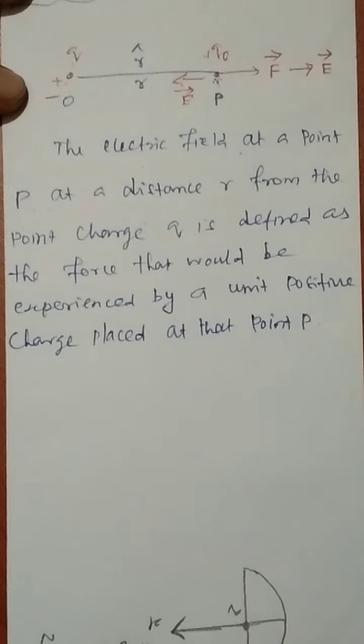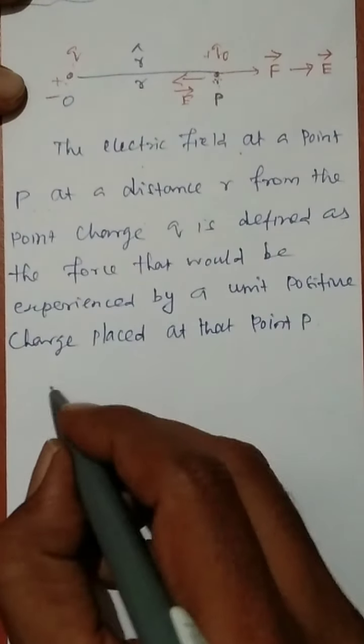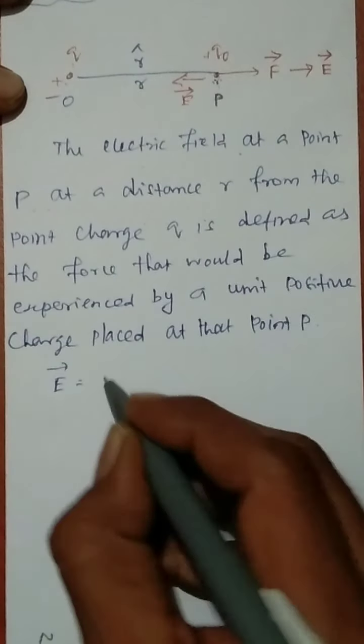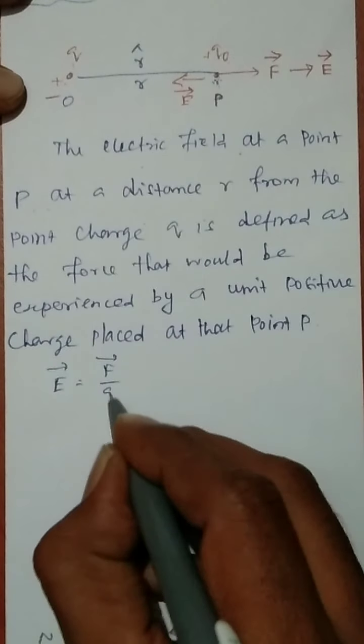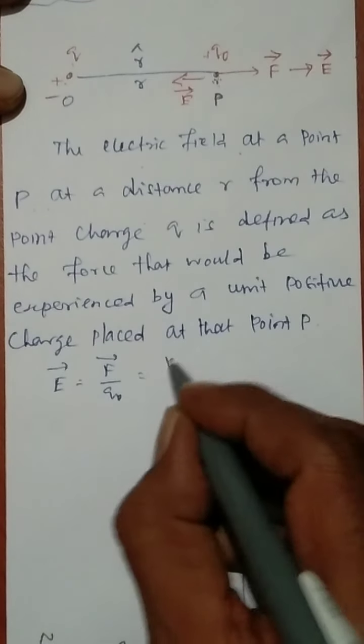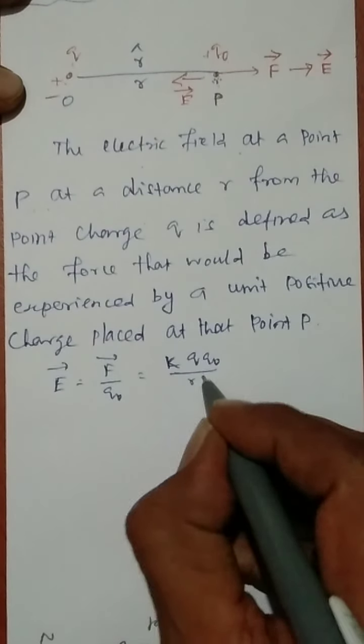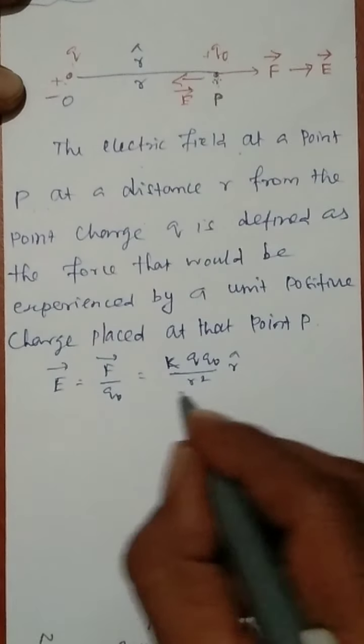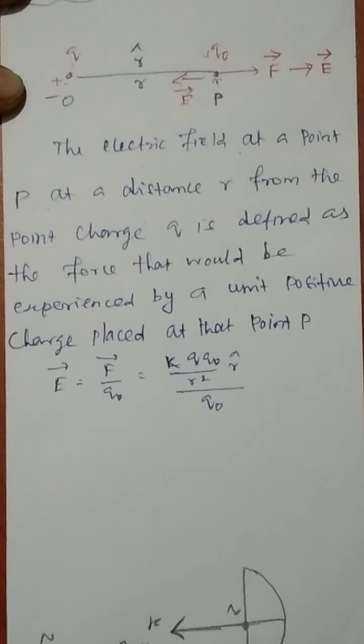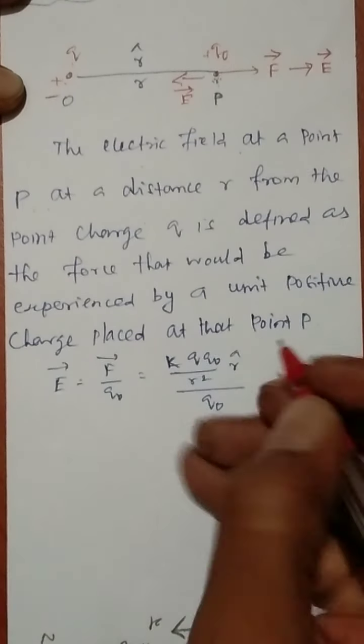So how can we write the electric field? E vector is equal to F vector by q naught. So you can write k q q naught by r squared into r cap divided by q naught.